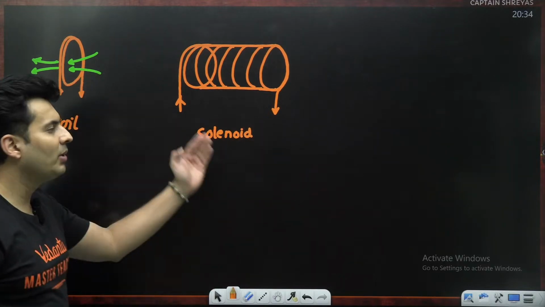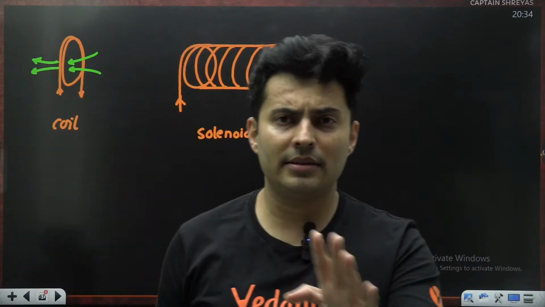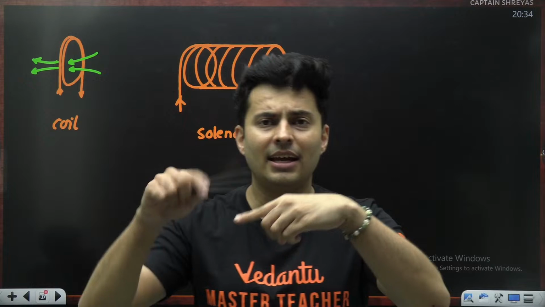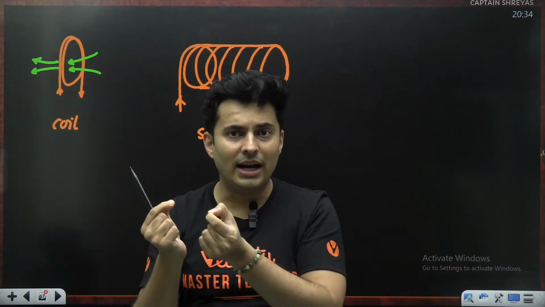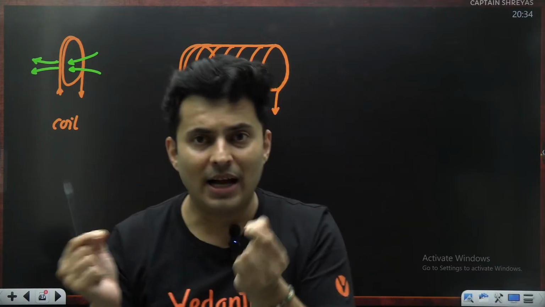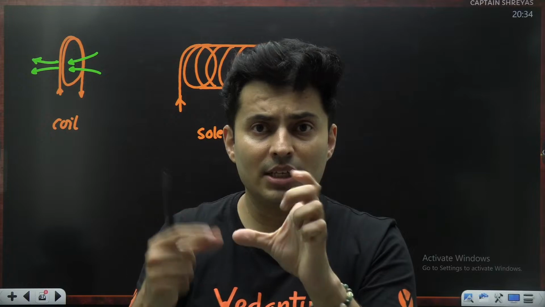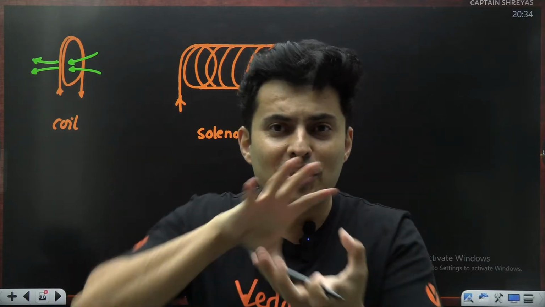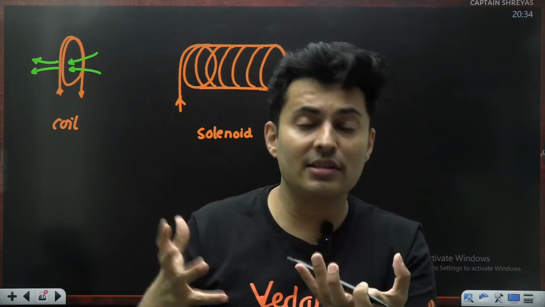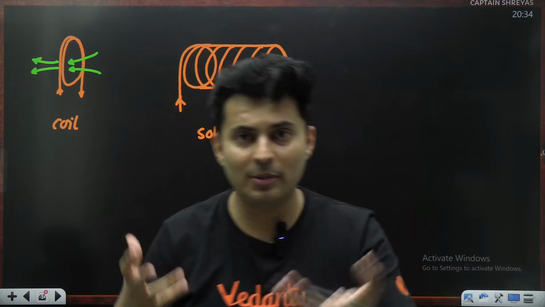This is your popular electromagnet. 100% you would have seen somebody doing it as a science project. They take a nail and wind a coil on it, and they connect that wire to a battery. When you pass the current, you will see that the coil wound on that nail behaves like an electromagnet. It starts attracting things. And this is also used for lifting heavy loads at a port, maybe a ship port.